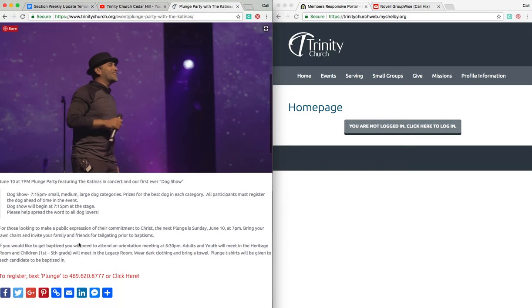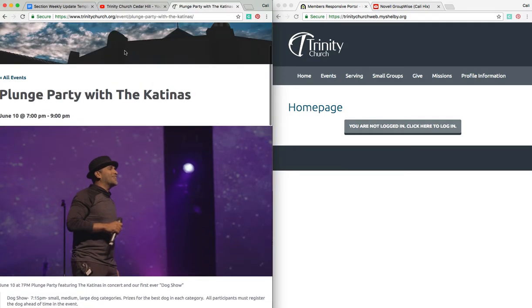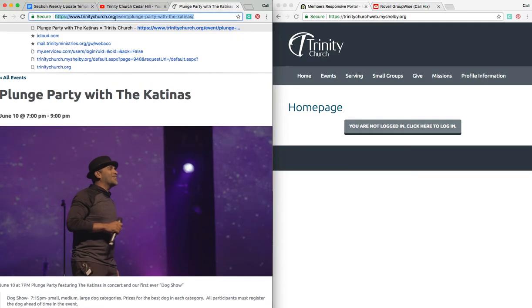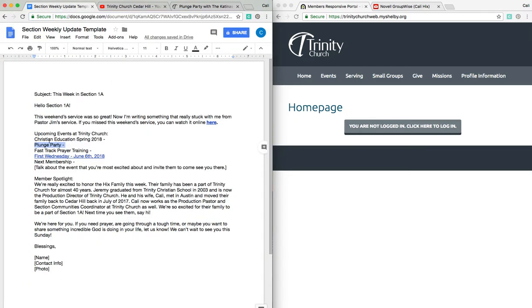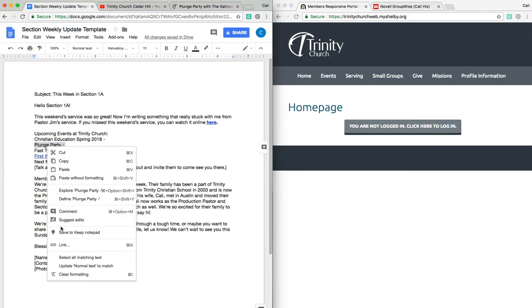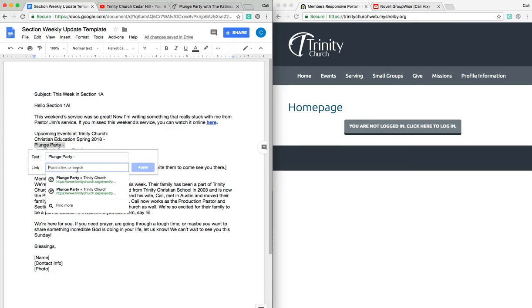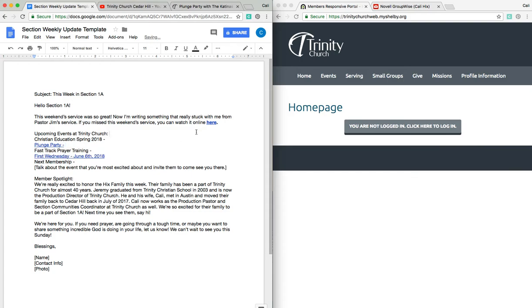We've got the page, everything looks good, the information is on here. Click in your URL bar, right click, copy, back to the document, right click, and link, right click, then paste and apply. Now, this is in Google Docs.